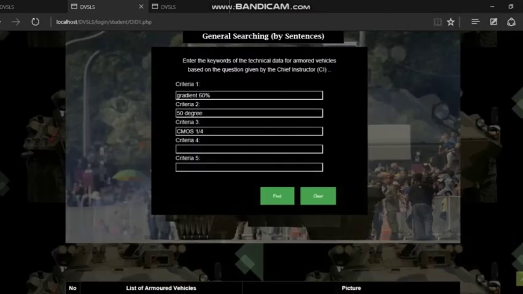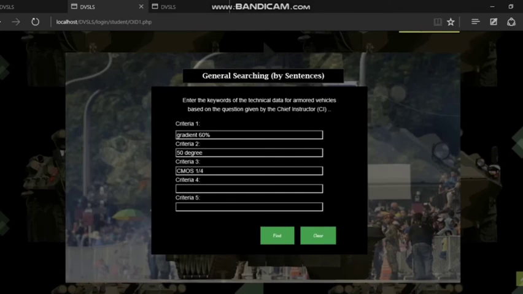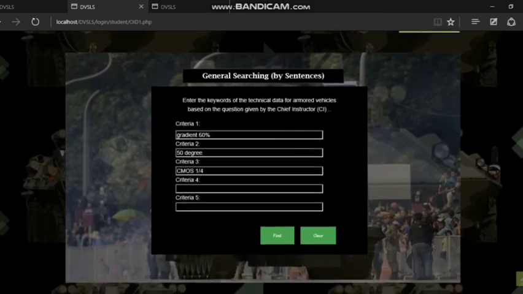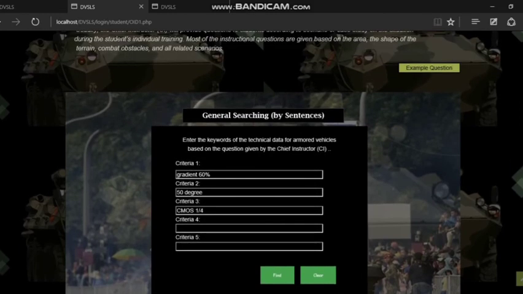So many possible inputs can be entered by the students, also can be asked in the question given by the shift instructor. Okay, I think that's all from general searching. I hope you understand what I want to deliver.